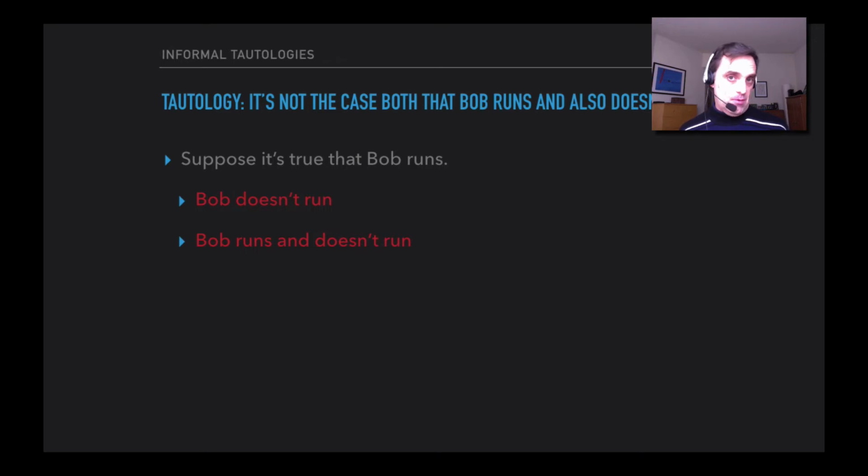Well, because the "doesn't run" part of it is false. And therefore, if we then say this, "It's not the case that Bob runs and doesn't run," that's true, because that sentence says the previous sentence is false, and the previous sentence is false, right? So we got our "Bob runs and doesn't run," and we say that sentence is false. Well, that's true, right? So the last sentence says the previous sentence is false, which it is, so the last sentence is true.